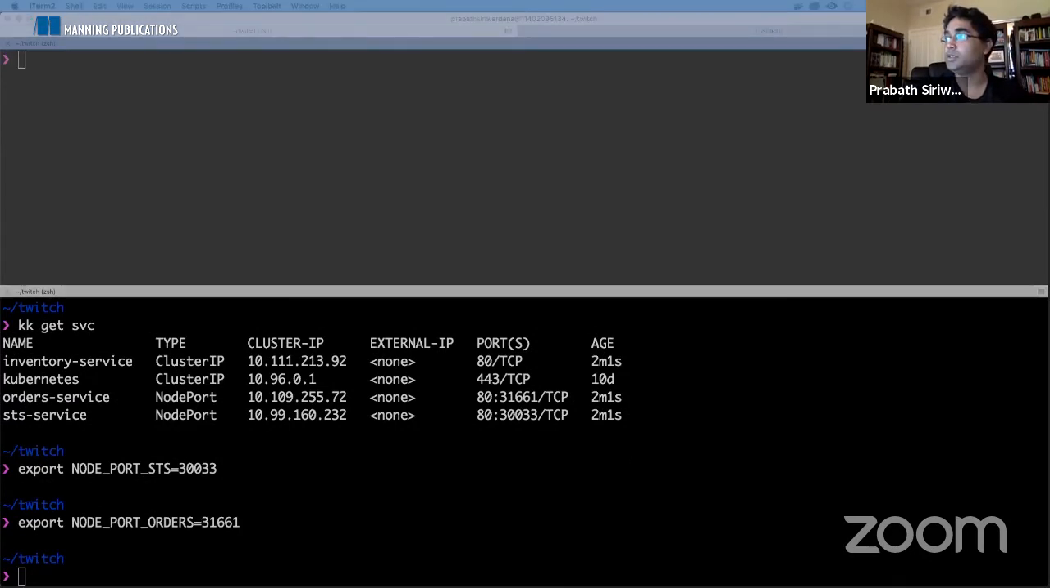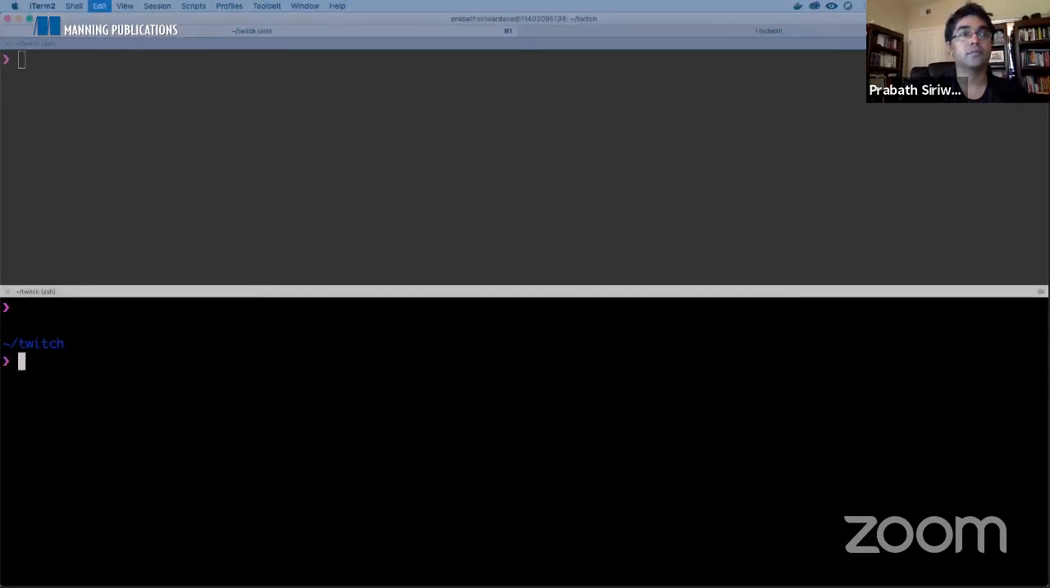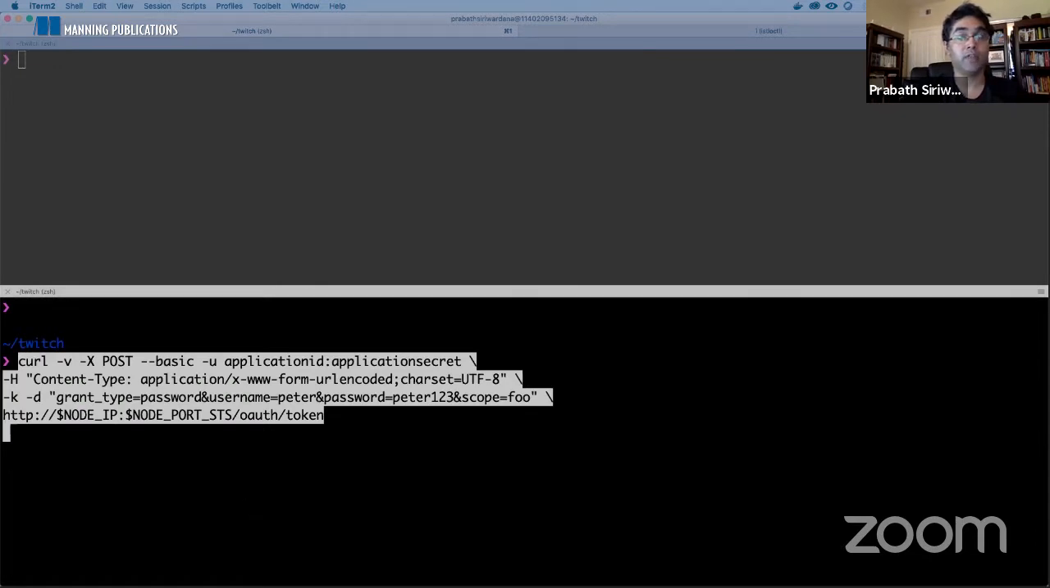Now I can use this curl command. This curl command is using the environment variables we already set up in our environment. And here you can see I am doing a curl request. This is using the password grant type, so you should not be using this in production. You may be using the authorization code grant type with your single page application or with your web application. Here, just for demo purposes, I'm using the password grant type. So when I run this, it should hit the STS and return the JWT.